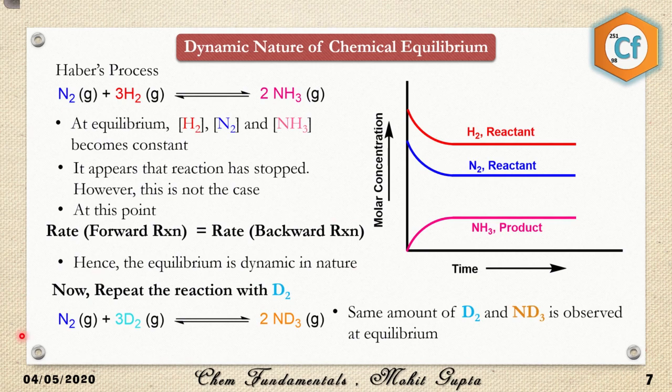So after doing this reaction, what I have observed is that the same amount of D2 and ND3 is observed at equilibrium. For example, if 20 moles of NH3 is produced, then 20 moles of ND3 is also produced. If H2 was present in 10 moles at equilibrium, D2 was also observed in 10 moles. So the same concentration of D2 and H2, and the same concentration of NH3 and ND3, is produced. So this is the first observation.